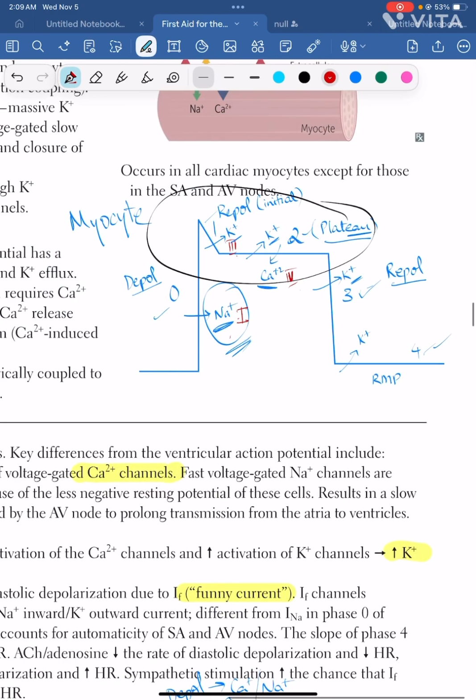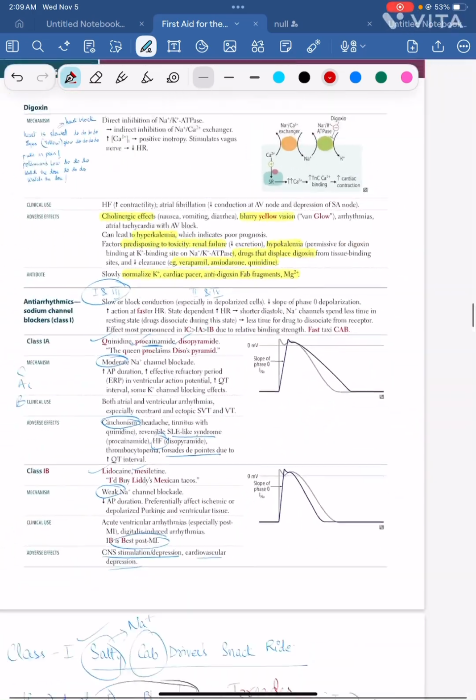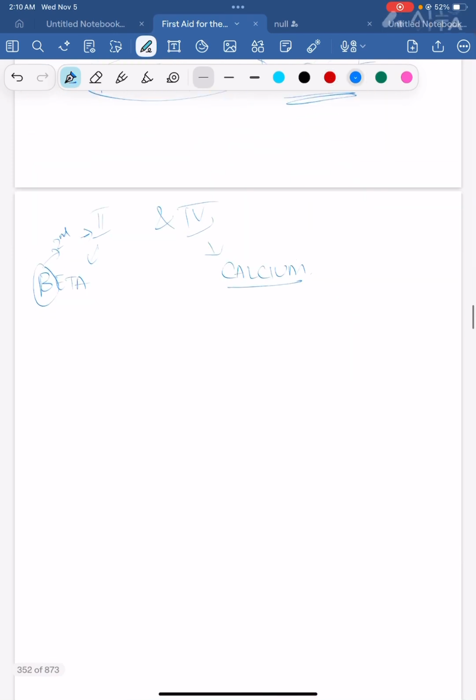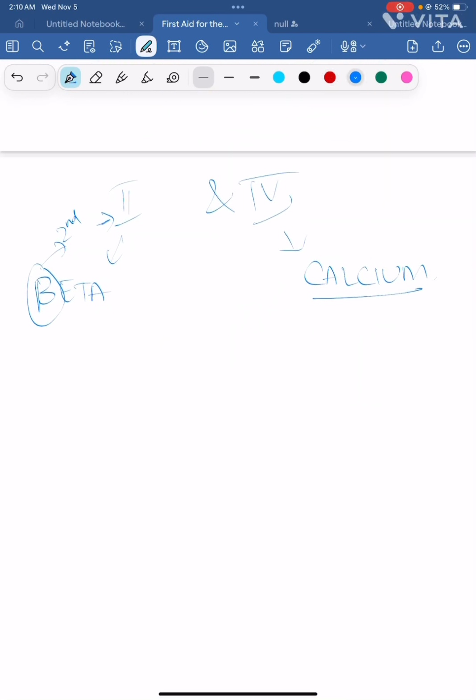If you go and look at it in this order, this might be helpful, or just remember it as I have said: class 1 and 3 are together. Next is beta blocker and calcium channel blocker.